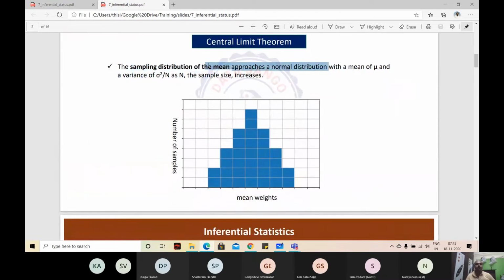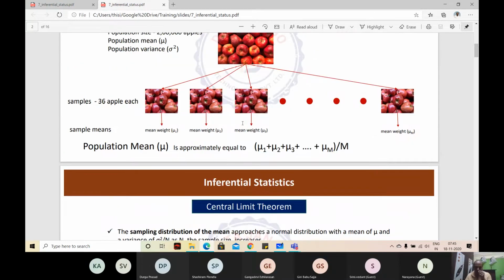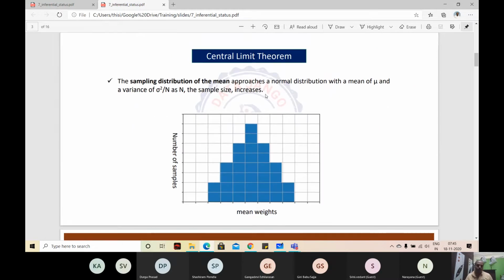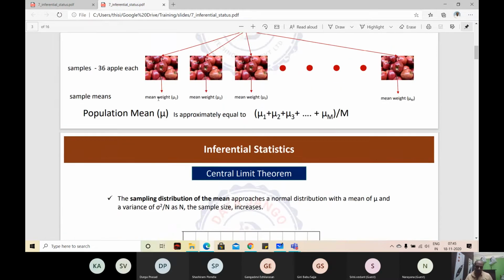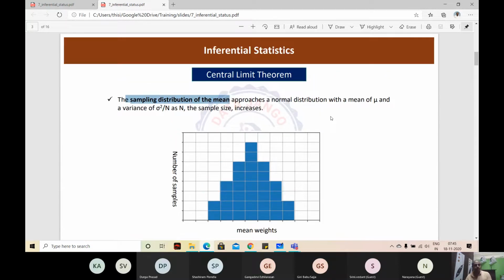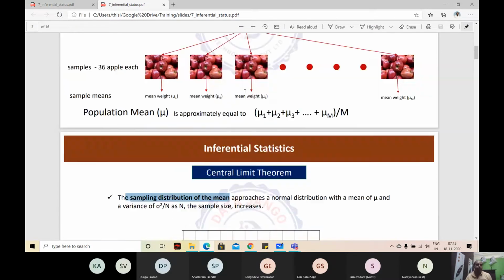It approaches normal distribution. So this is always true. When you take n number of samples and take means of them and try to plot the bar graph of those sample means, it is going to be normally distributed. In the sampling distribution of means we are trying to see how the sample means are distributed.